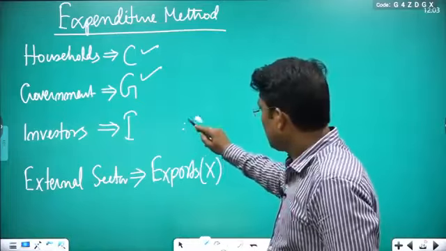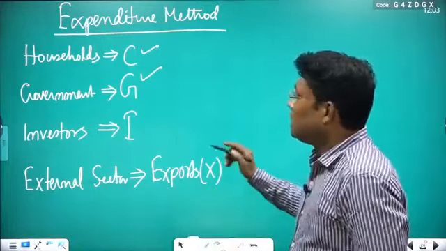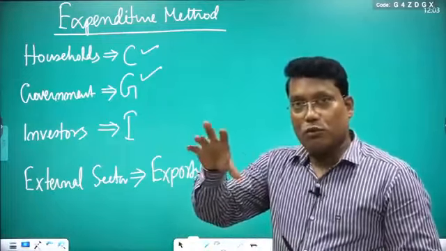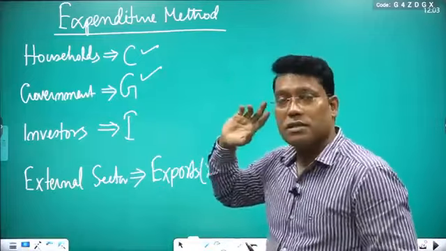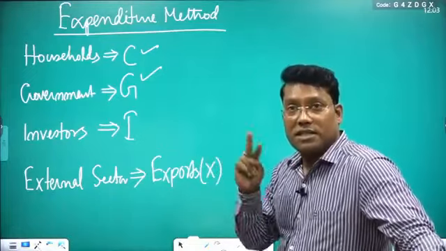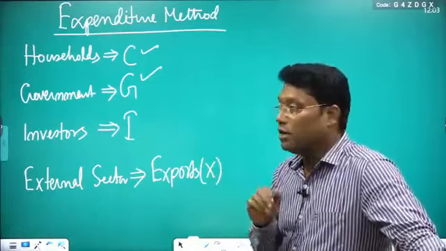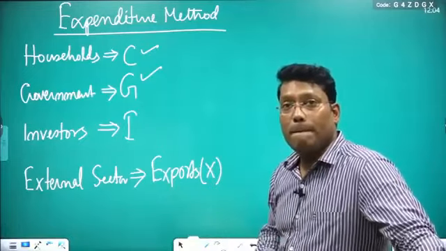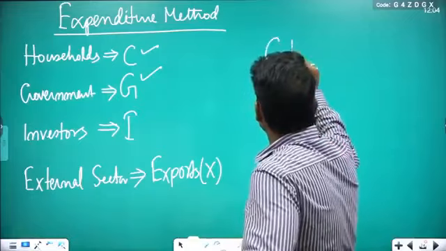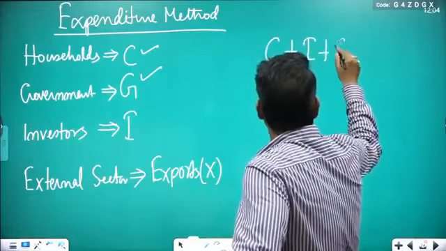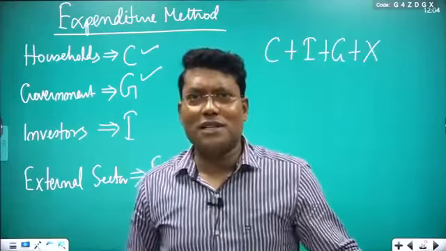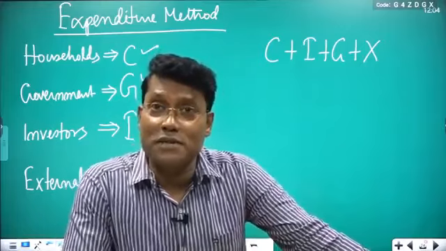If you think about the total overall production in the country, one part is demanded by households, one part by the government, one part is spent by investors, and one part is demanded by foreigners, that is the rest of the world. So if you add C plus I plus G plus X, can we get the total expenditure on domestically produced goods and services?